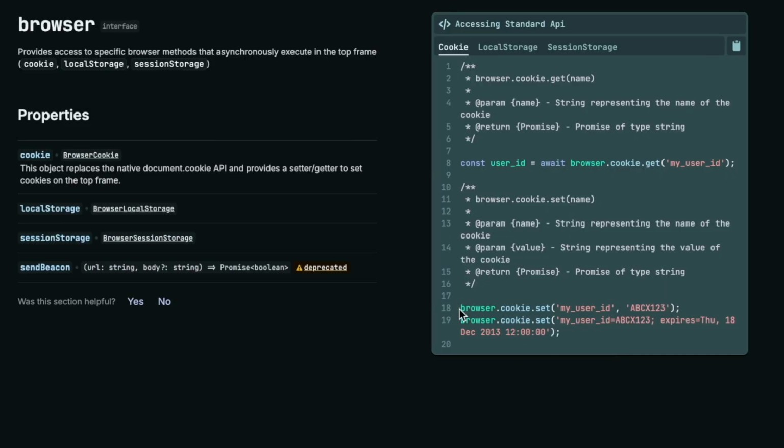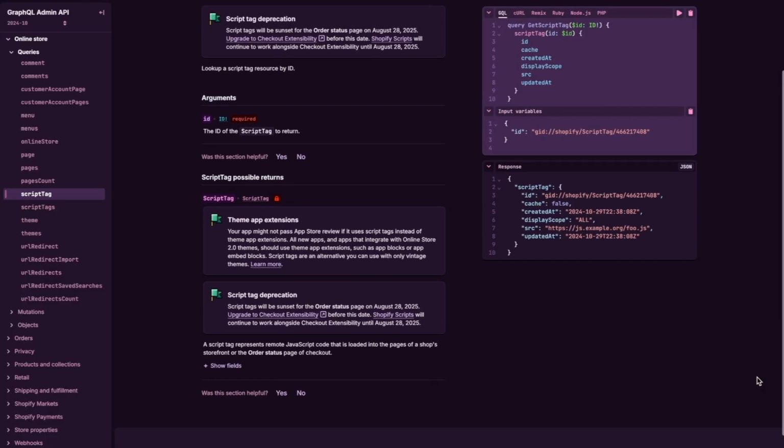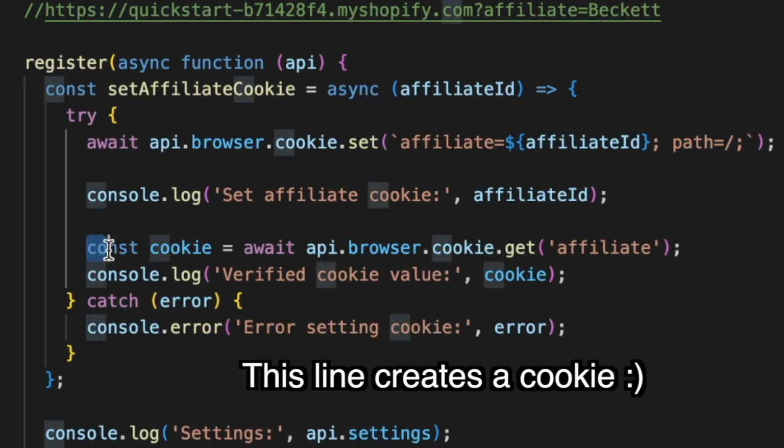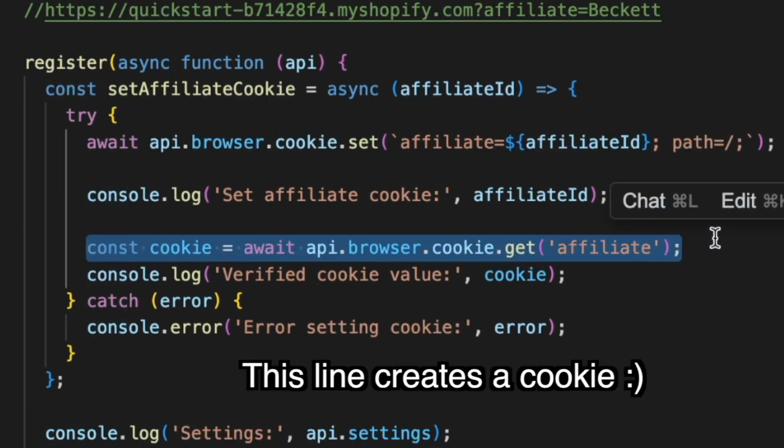So I think I found Shopify's code to add a cookie, but I need it to run when someone visits the user's website, so I'm going to have to add a script that runs whenever someone visits one of their pages. It seems like Shopify uses script tags for this, so I'm going to make a script tag that checks for the question mark area after the URL, and if there's something there, then it creates a cookie that gets saved to the visitor's browser.